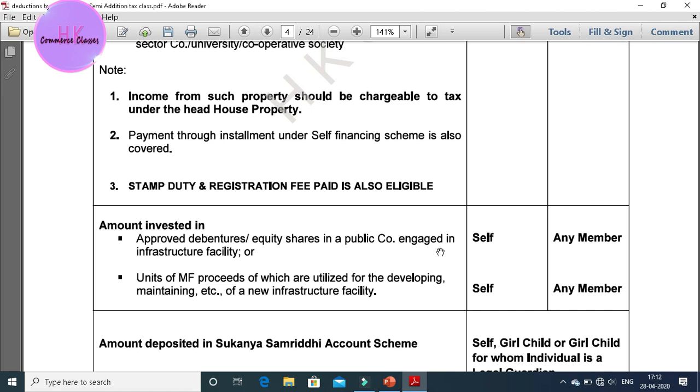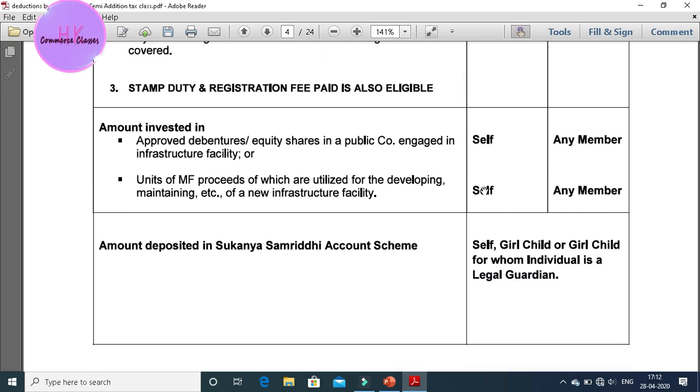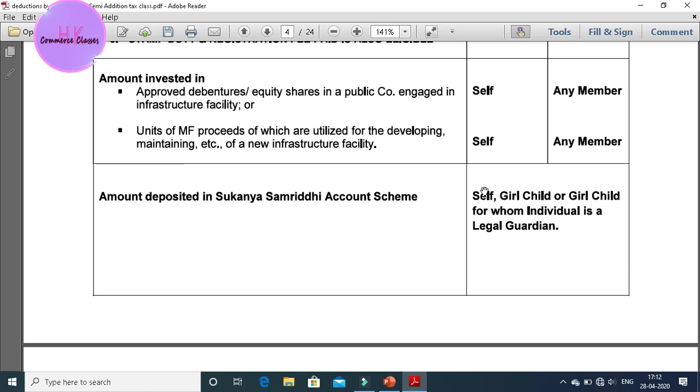But there is one condition, that the person should never have had any residential property before, meaning he must not have owned a residential property ever before. If any person has deposited in a Sukanya Samriddhi account, only an individual can claim the deduction.